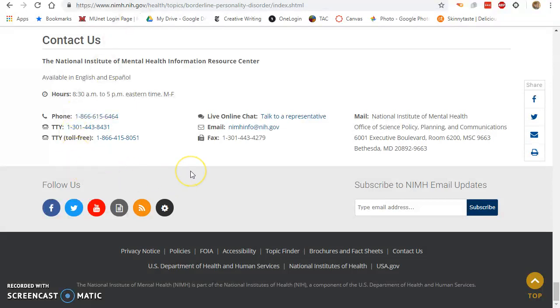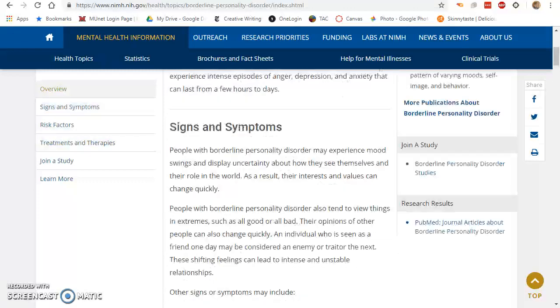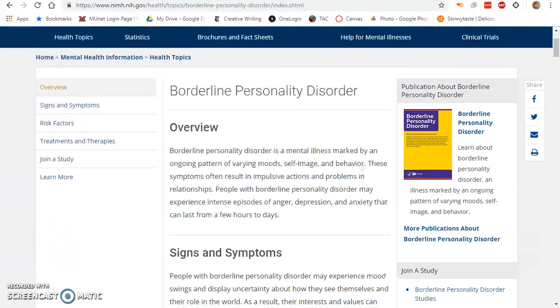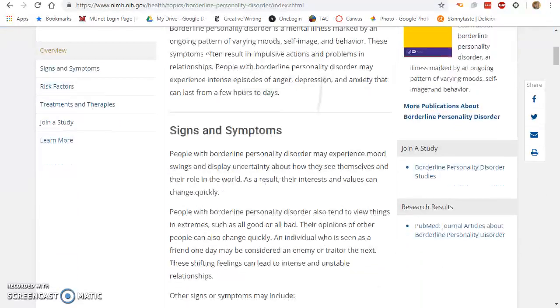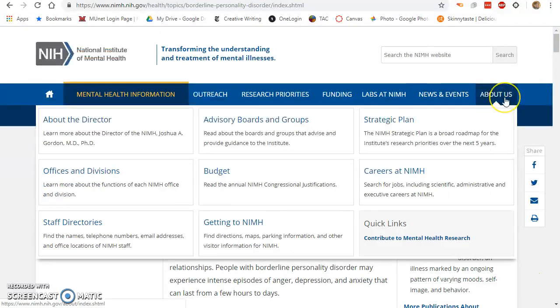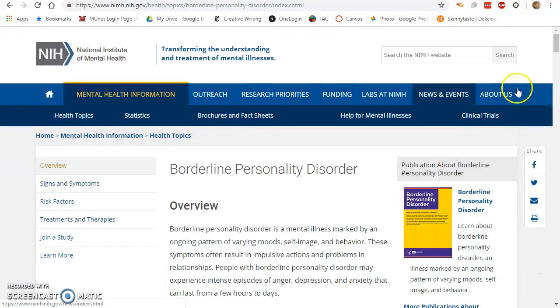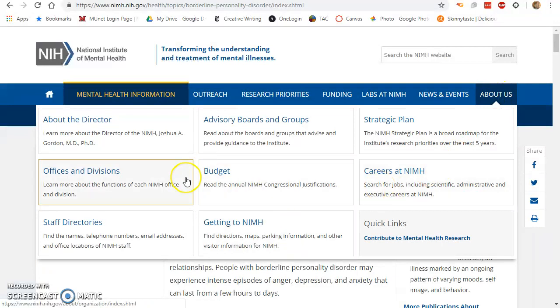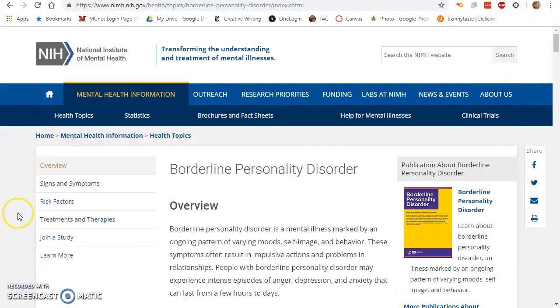I'm also looking at, can I contact them? Is this a real institution? Well, yes, I can. That's pretty clearly right there. And then let's scroll back up and see if there is an author. I don't see an author, but I bet if I click About Us, I'm going to be able to find out who's writing what, who's editing, staff directories, all of that. So I know this is a reliable source. CRAAP test approved.